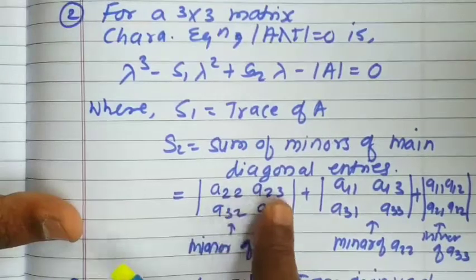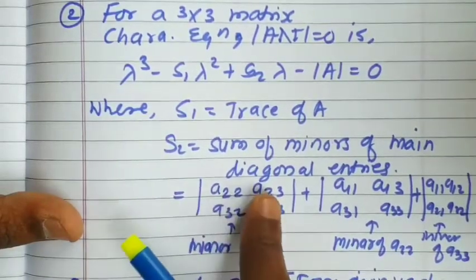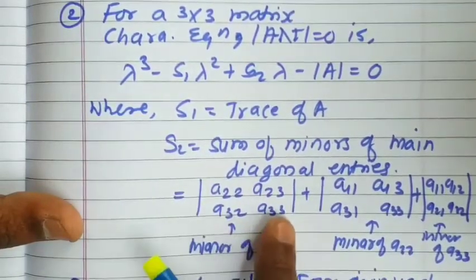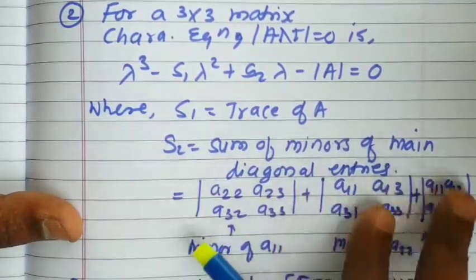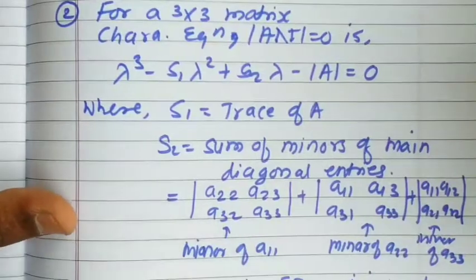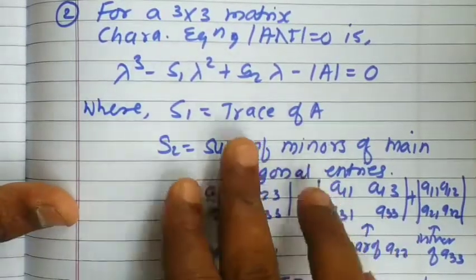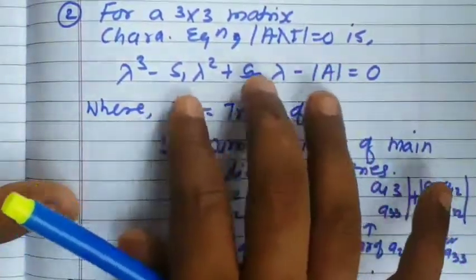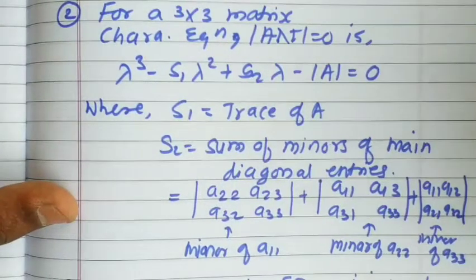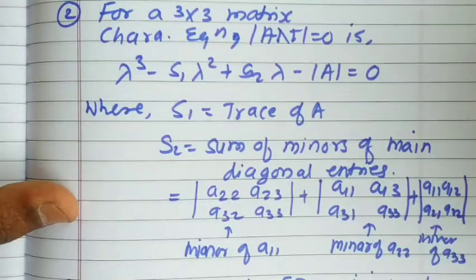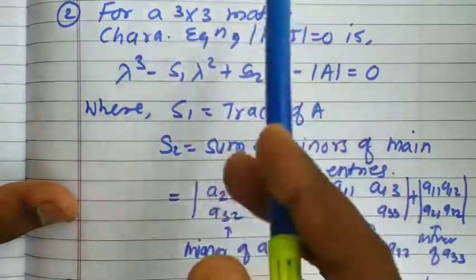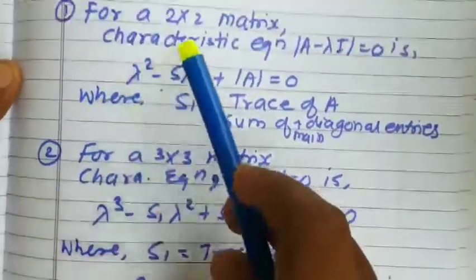The minor of A11 is A22, A23, A32. These are the positions of the entries, row wise and column wise, and when you calculate the 3 determinants, you will get S2. After putting S1, S2 and the determinant in this equation, you will get a third degree polynomial, and the roots of the third degree polynomial will be your required eigenvalues. Once you get the polynomial, you can determine the roots on calculators also in both cases.